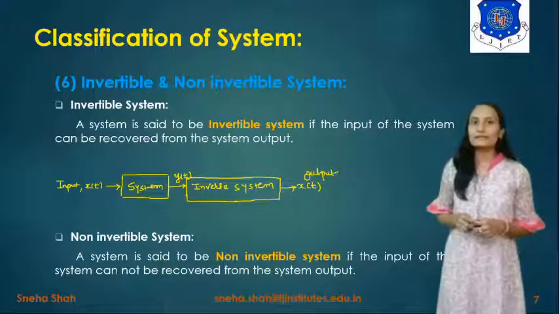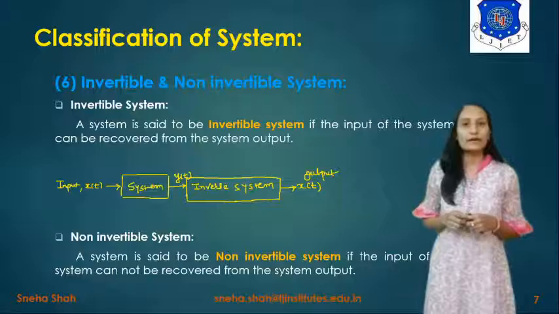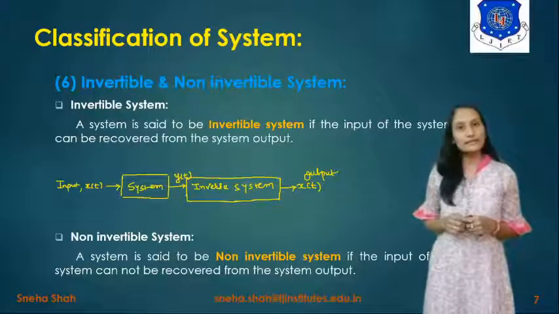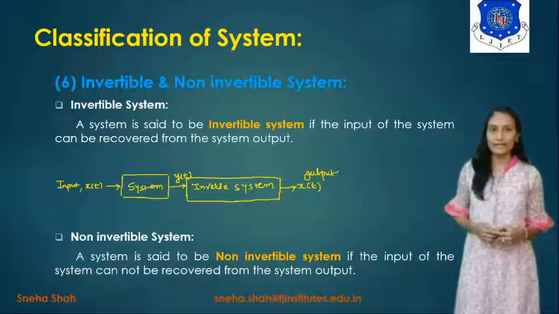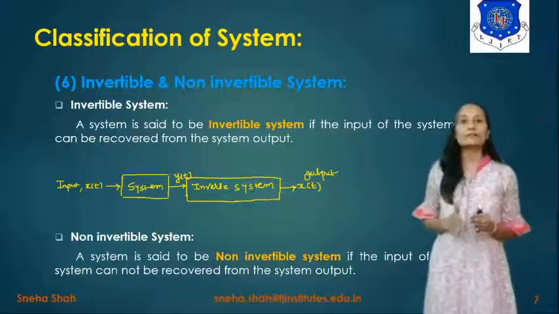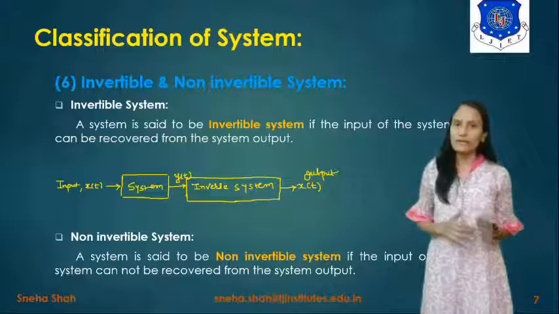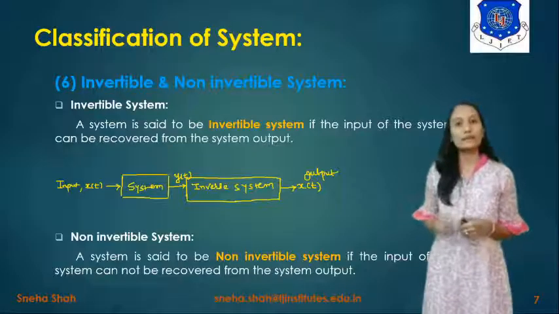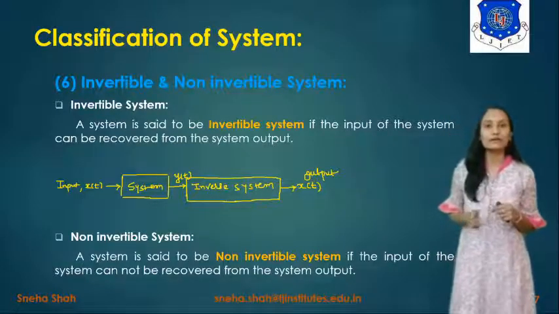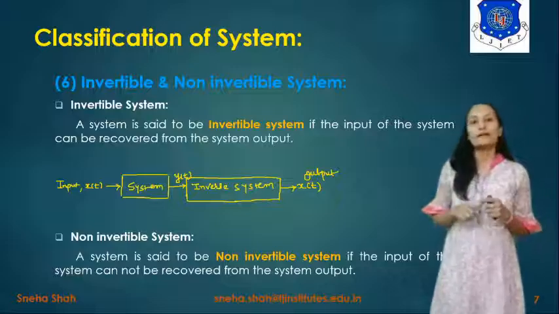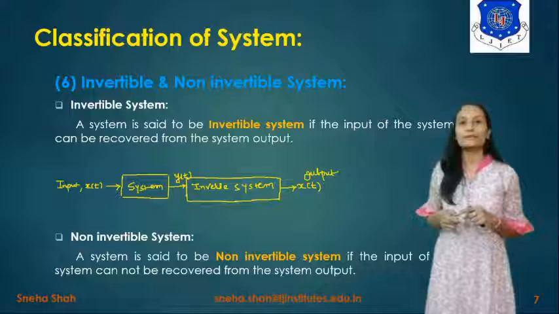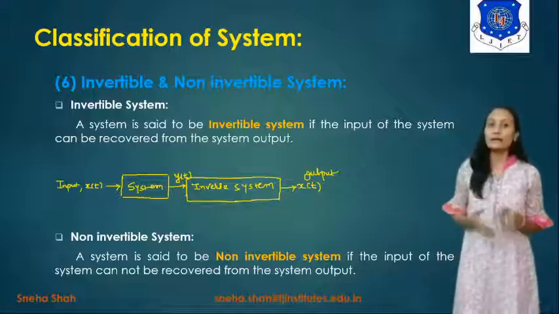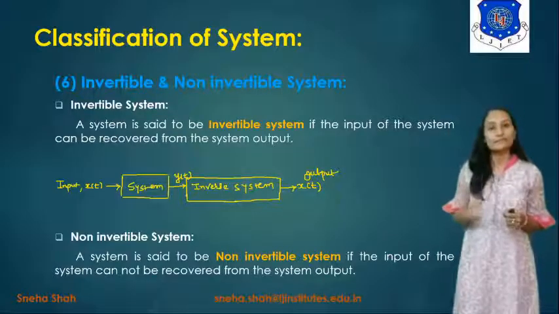Then the next type of system I explained is static or dynamic. Static is also considered memoryless, as it does not require any memory element. So it depends only on the present input. Suppose I am taking the output at 2 seconds, then the input requirement is only at 2 seconds. All the other terms are considered either past or future. So it comes under the dynamic type of system.